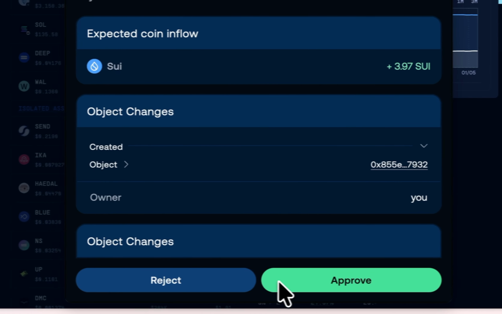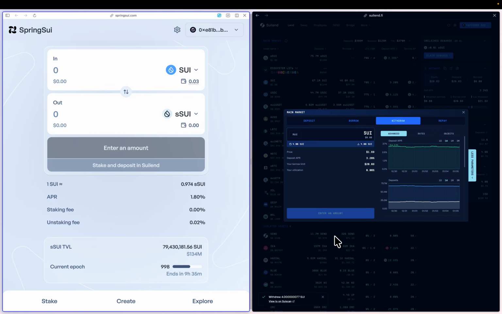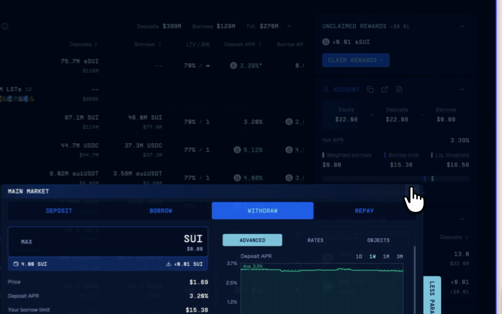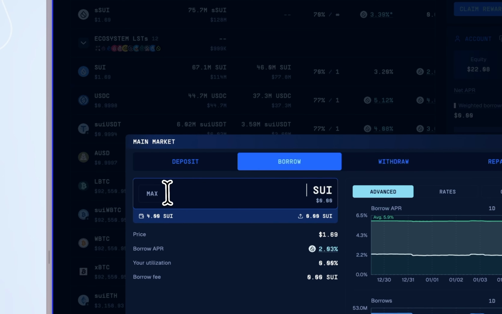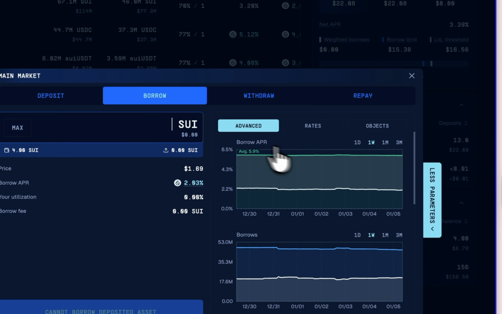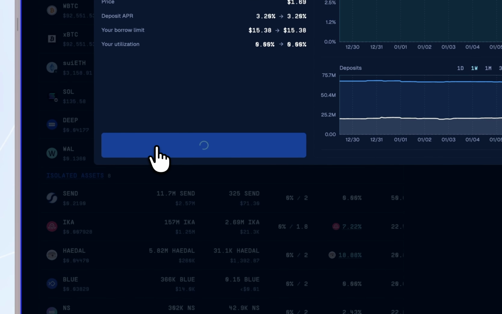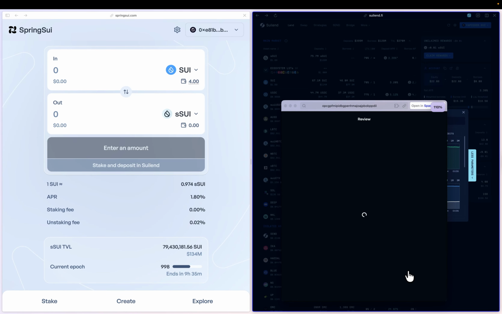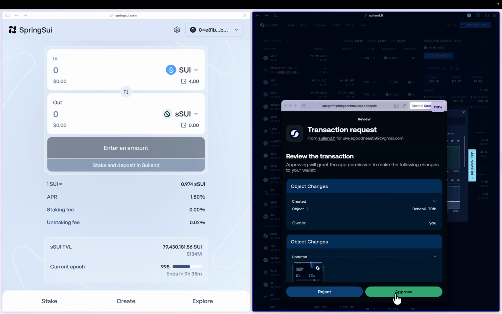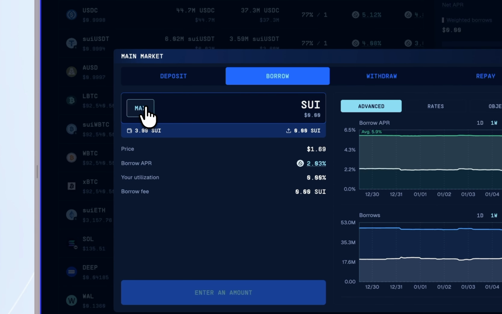Now the idea for looping is actually very, very simple. We want to borrow some SUI, deposit staked SUI, borrow some SUI, buy staked SUI again, and then we now have more exposure to SUI's rewards. So that's the entire idea. So now let's do this. Let's borrow some SUI and actually borrow to the max. Okay, it says can't borrow deposited assets for SUI, but I just withdrew SUI. Oh, okay. I think there are still some assets there that it requires me to take out first. Your balance actually has to be zero. You normally wouldn't be able to deposit and borrow the same asset. So that's normal. So now let's borrow some SUI.